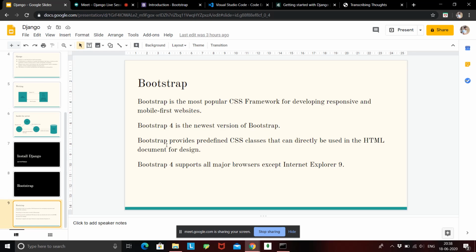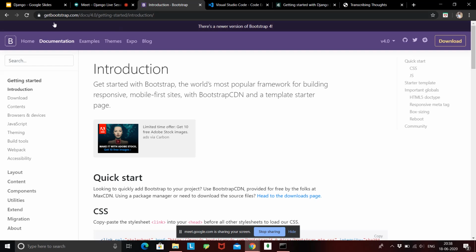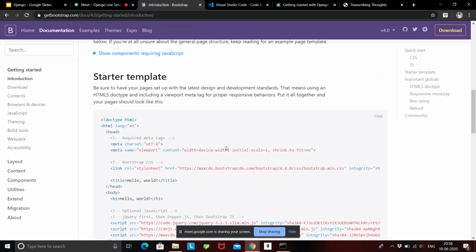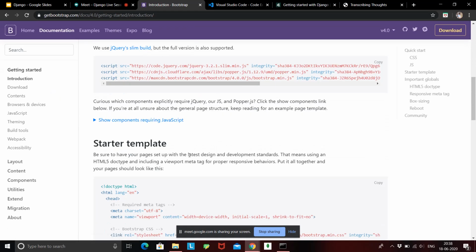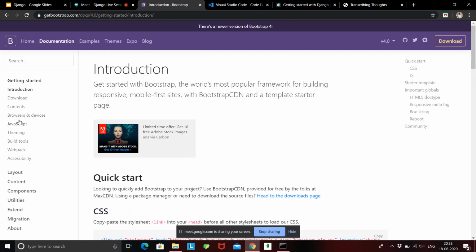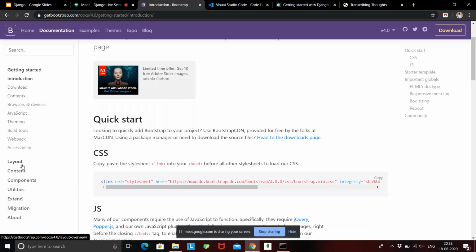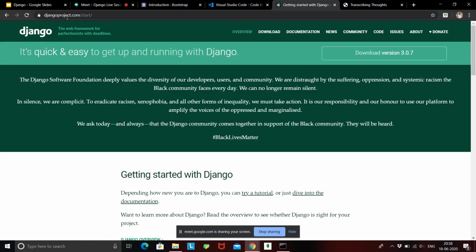If you need to learn more about Bootstrap, feel free to go to getbootstrap.com and you will have all the documentation here. So we'll be visiting this site again, but if you need to know more about Bootstrap and what it provides, how you can download it, what the layouts and content components are, this is the site for Bootstrap. Okay, and the site for Django that has all the documentation in it is called djangoproject.com.